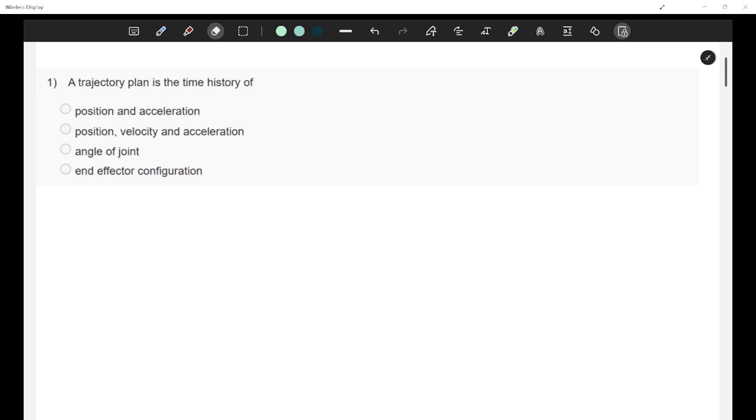The first question is: a trajectory plan is the time history of position and acceleration, or the time history of position, velocity and acceleration, or angle of joint, or end effector configuration? So what is essentially trajectory planning? What do you understand from trajectory planning? I want to know your perspective on this.